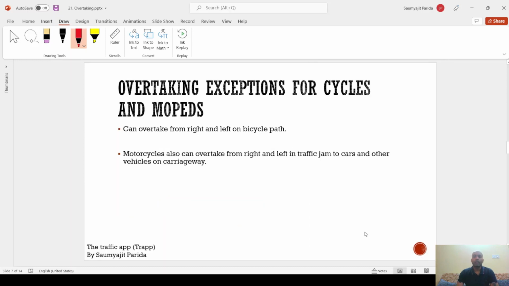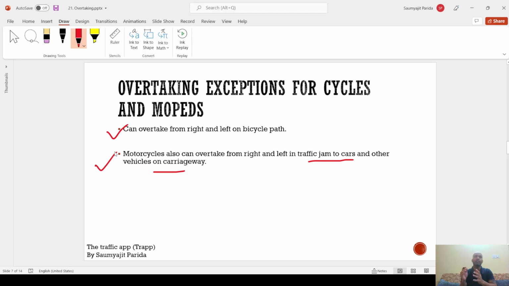Then overtaking exceptions for cycles and mopeds. Cycles and mopeds can overtake from right and left on the bicycle path. Motorcycles can also overtake from right and left in a traffic jam, between two cars and vehicles on the carriageway. That makes motorcycles a little bit dangerous because they can overtake from the right and left at any time, and they also have a narrow view in the rear view mirror.